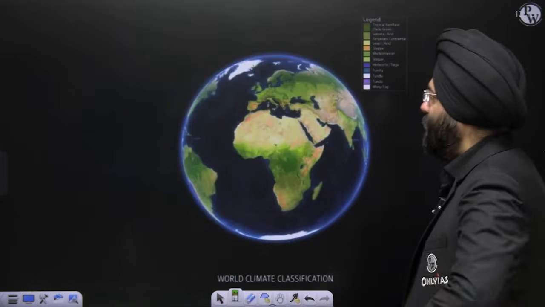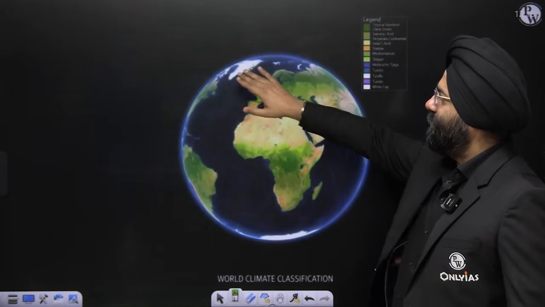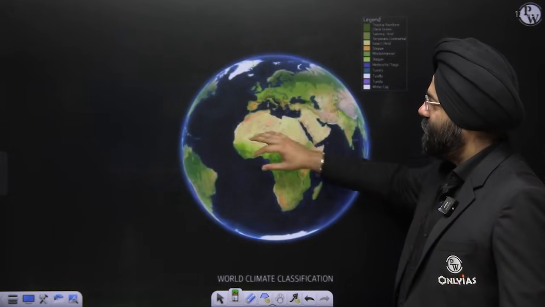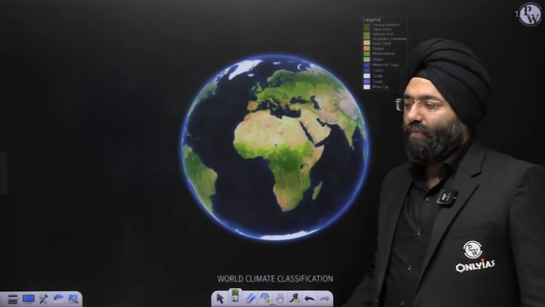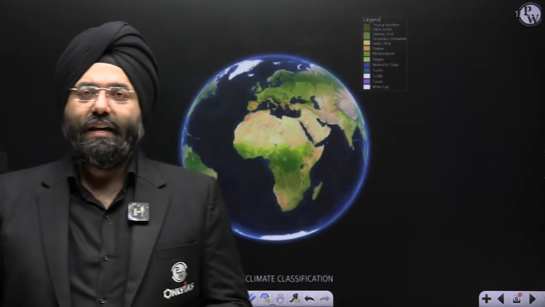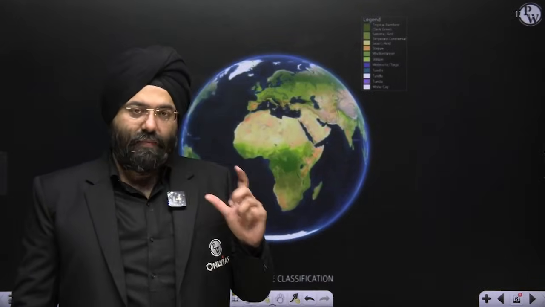Now let's see. This is a beautiful photograph of the earth. You realize that this patch which is in white, this in green, refers to the Sahara Desert. This is again the region where you have permanent ice cover. So you realize why we are studying climatology or the classification, again very important. In whichever region you are living, there's a climate associated with that. And everything is associated with that climate.